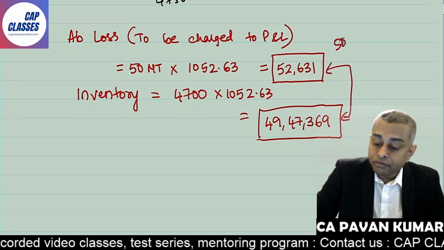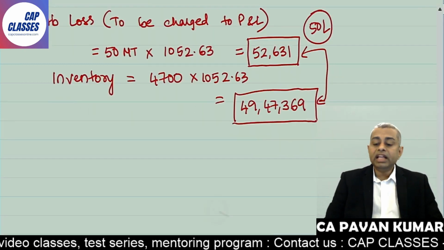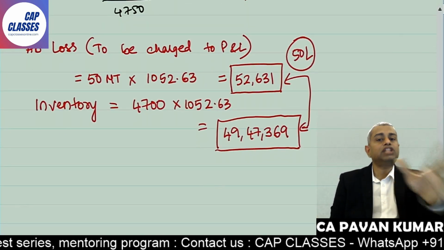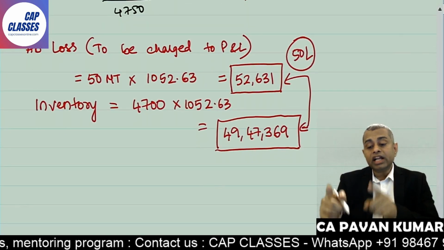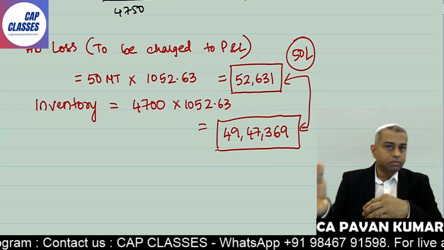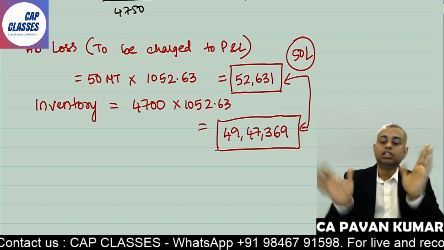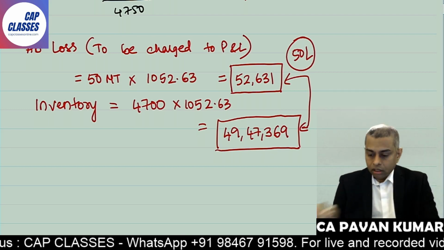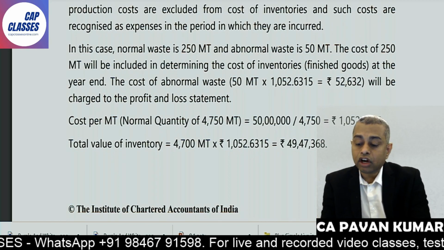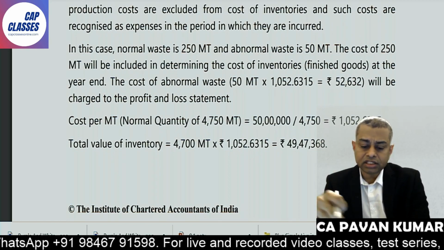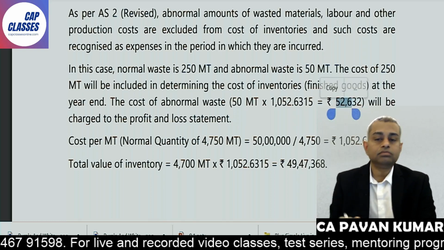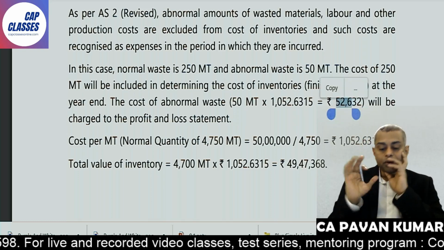So you have spent 50 lakhs towards material, no? In that, 52,631, your carelessness, your inefficiency, is charged to your P&L. The remaining 49 lakhs 47,369, pass it on to the customer. The customer will be happy to pay. That's all. Full stop. Now check the answer. Total value of inventory is 47,368, a 1 rupee rounding difference. Then waste is 52,632. That's all. This problem is also over.